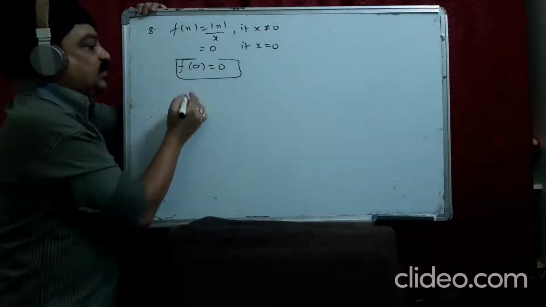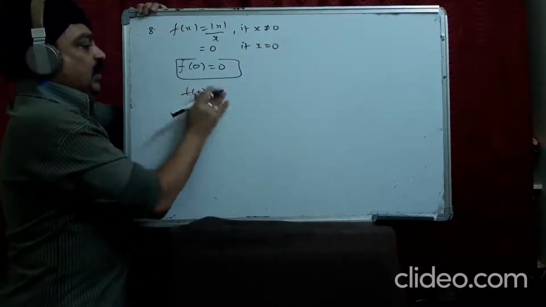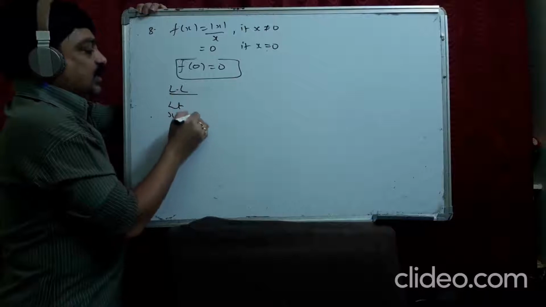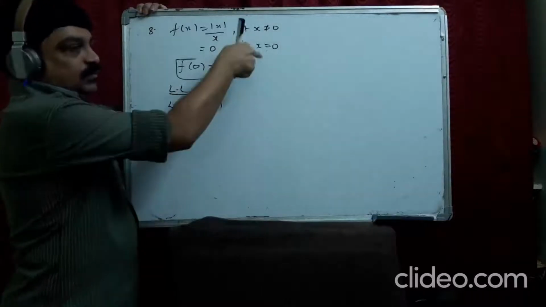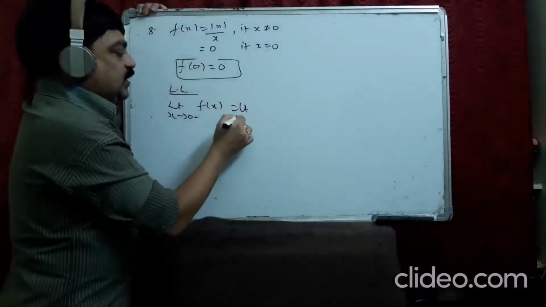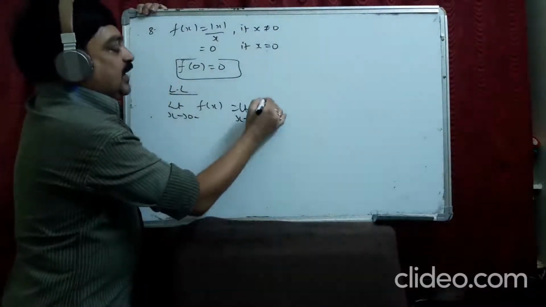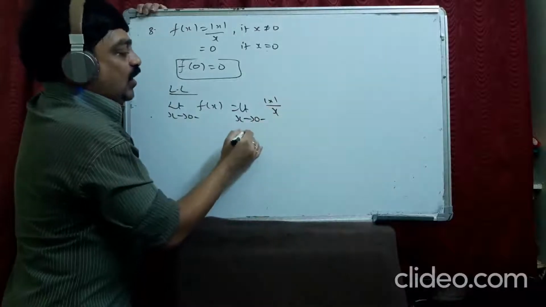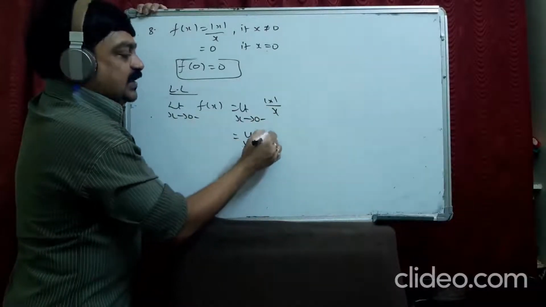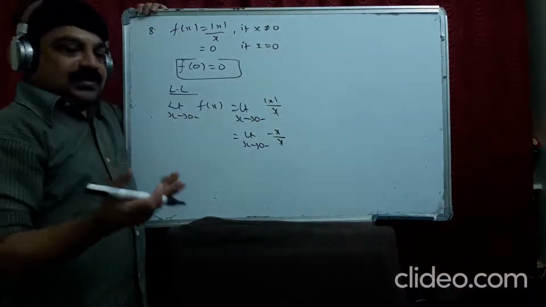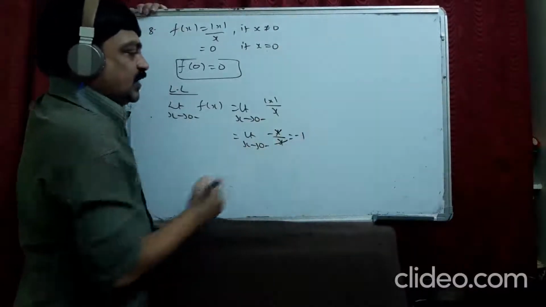So I rewrite this function. Okay. Directly we can do left limit. Limit x tends to 0 minus f(x) at x equal to 0. Limit x tends to 0 minus, what is f(x)? Mod x can be taken as minus x. Is it not? When before 0, mod x will be minus x.